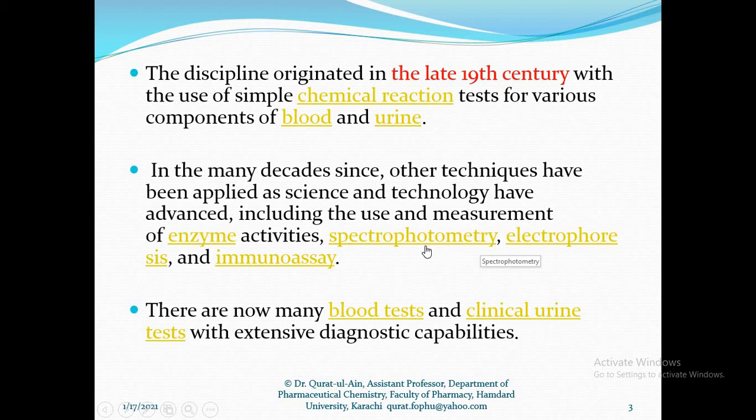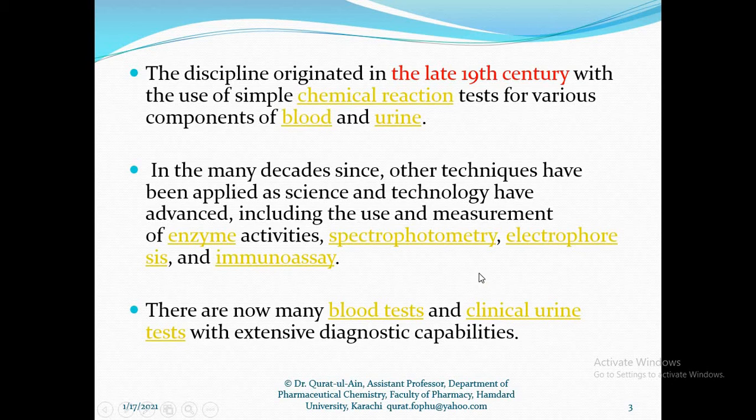As the field of science advanced and all these equipment were invented, scientists started utilizing them for the biochemical analysis of different body fluids for the purpose of diagnosing disease.